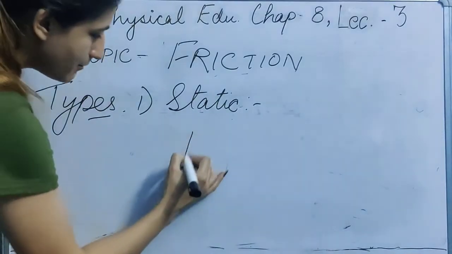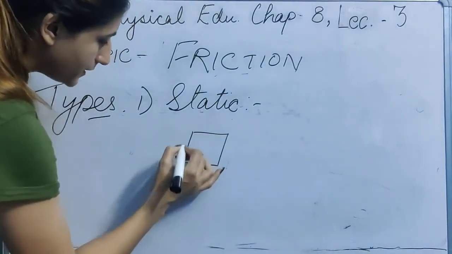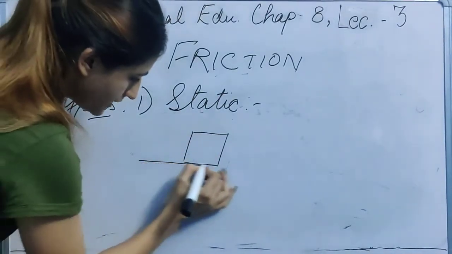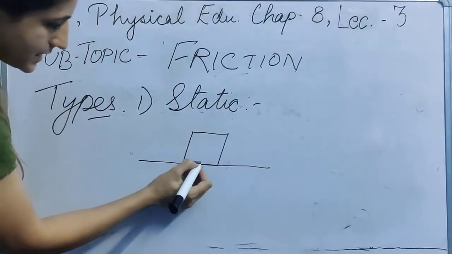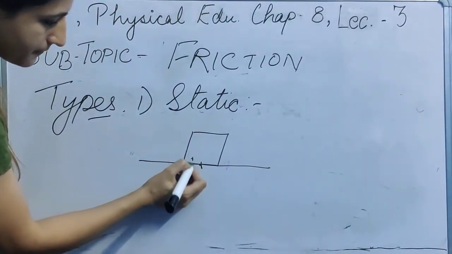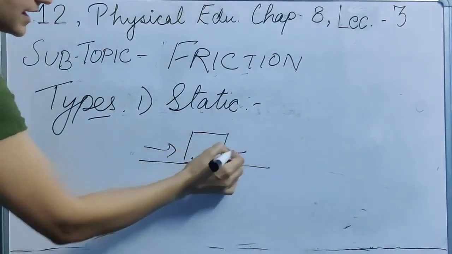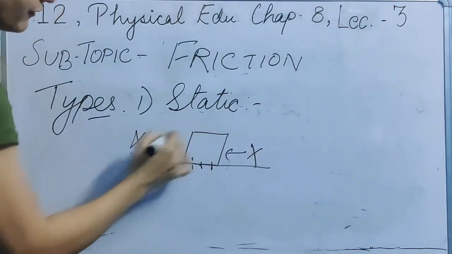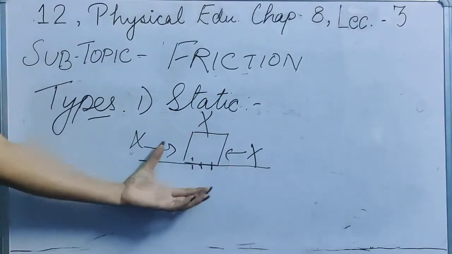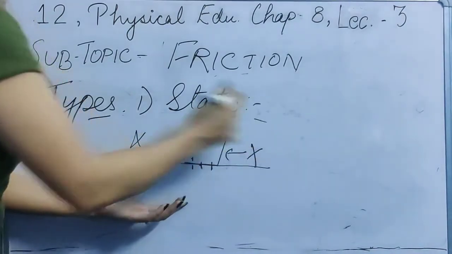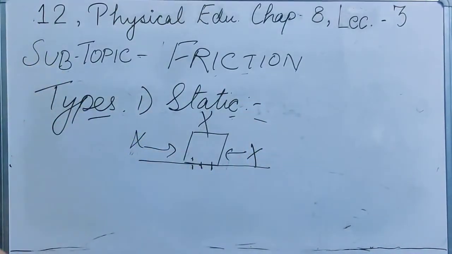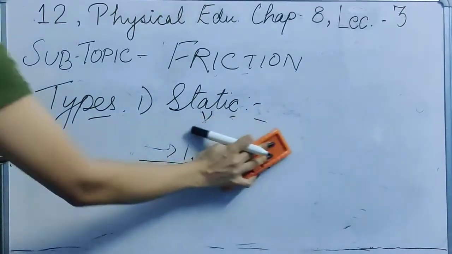If a box is kept on anything, there is friction, but the box is not moving anywhere. Still there is friction. So static means when there is no movement.